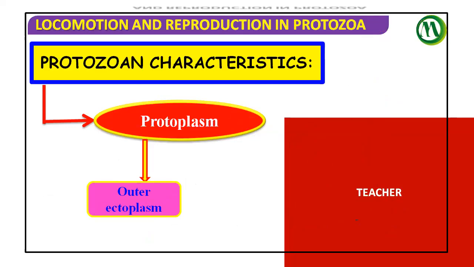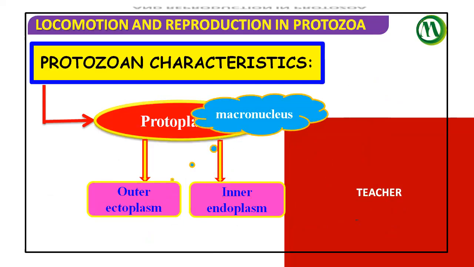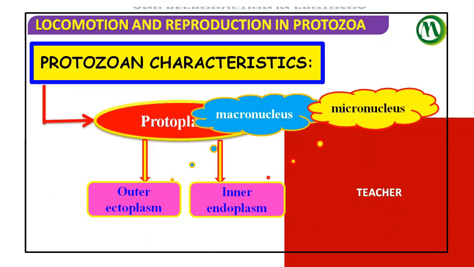We'll go for details in the coming classes. The nucleus may be of two types, as I showed you in paramecium: macronucleus and micronucleus.